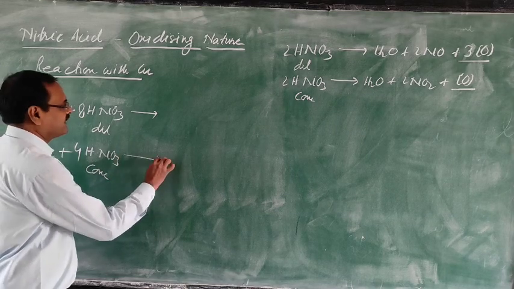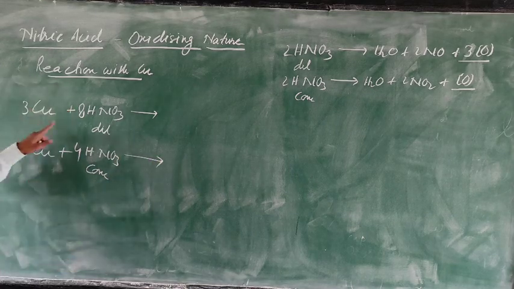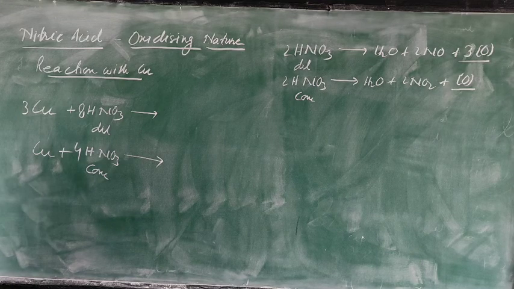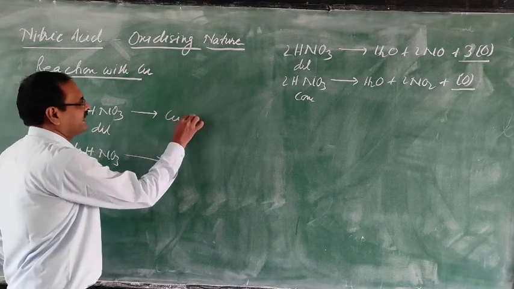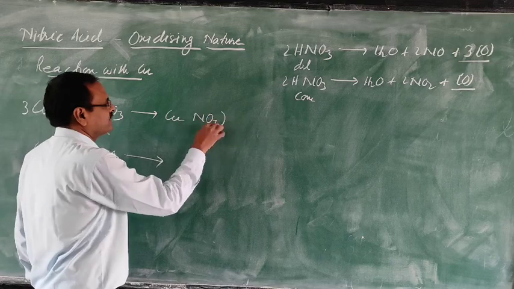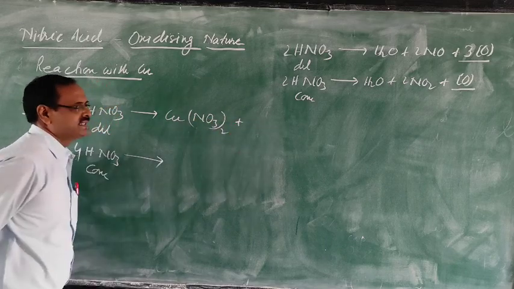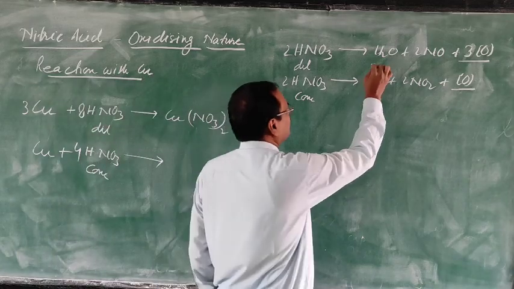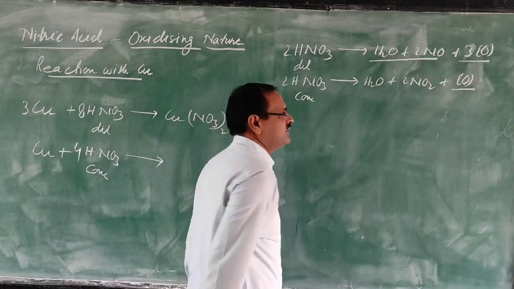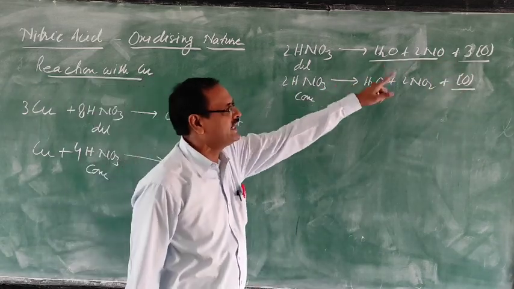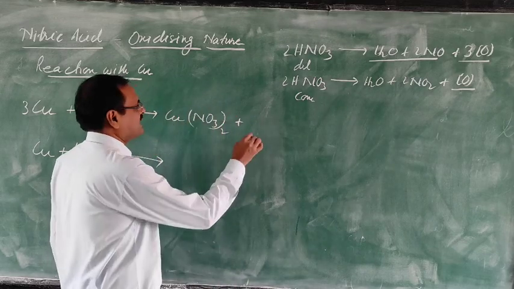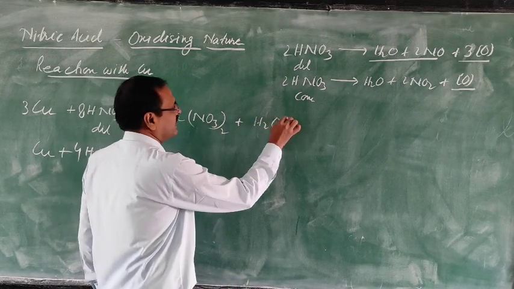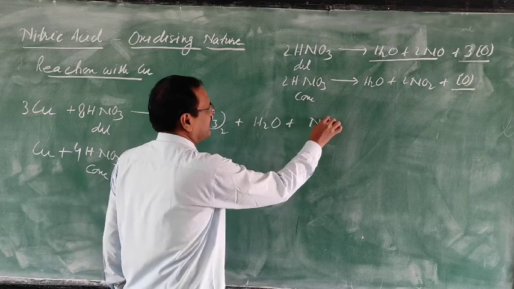This nitric acid reacts with copper and forms copper nitrate. Since we have used dilute nitric acid, the rest of the products are water and nitric oxide, as dilute nitric acid decomposes to give water and nitric oxide.